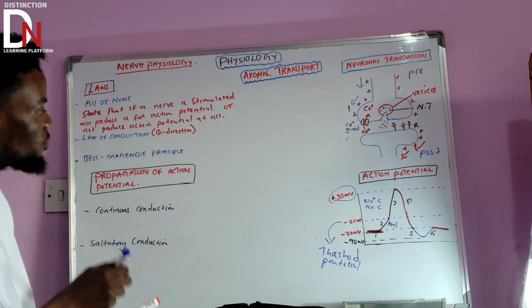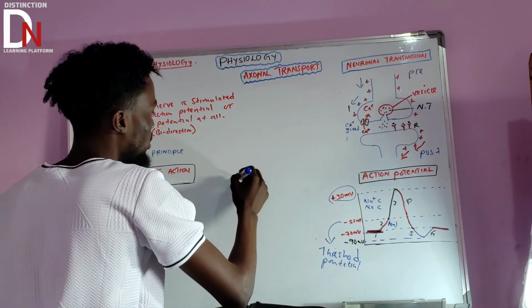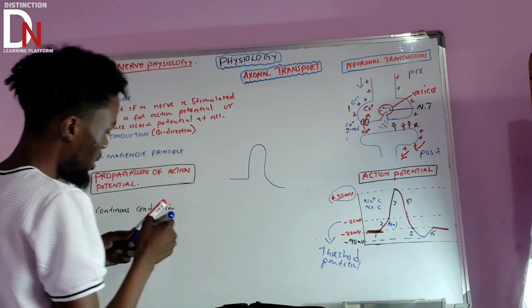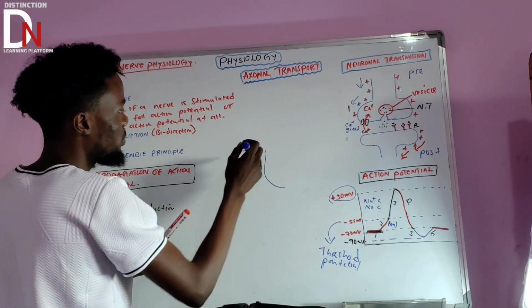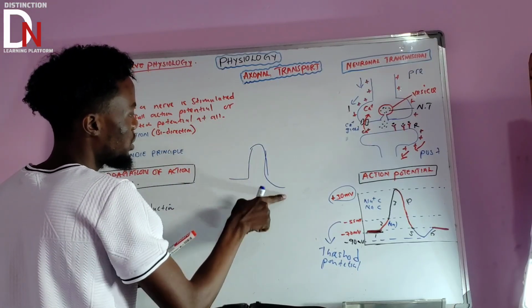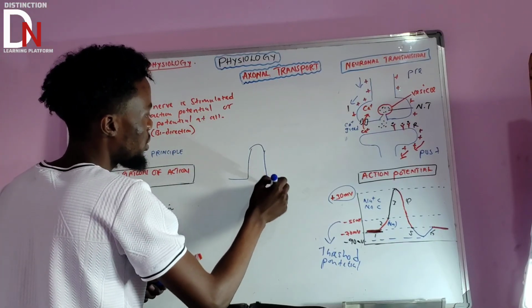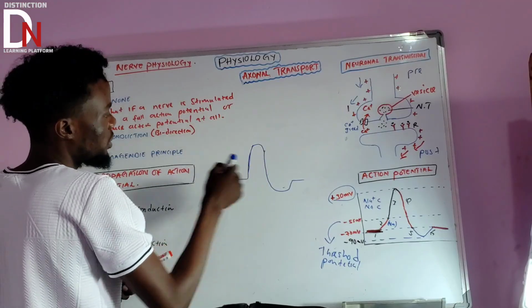So they are saying like this. If this is the action potential curve, like that. Let us write it well. Okay, so this is what they are saying like that.